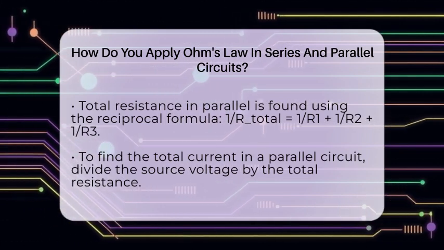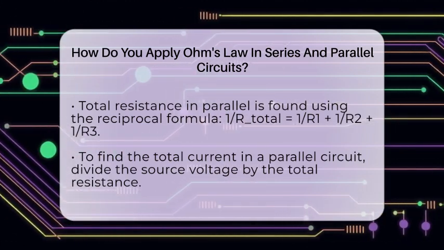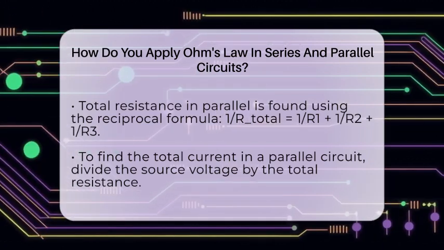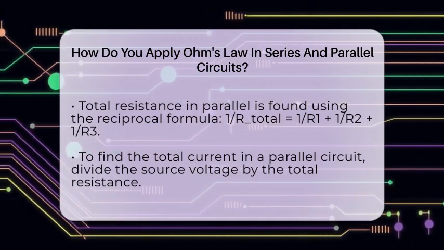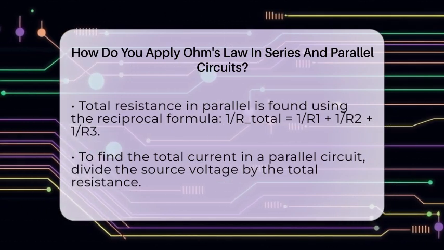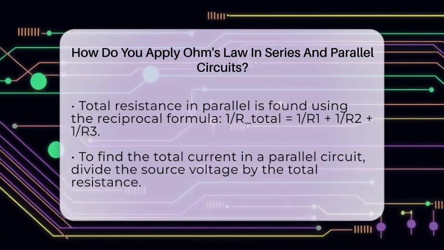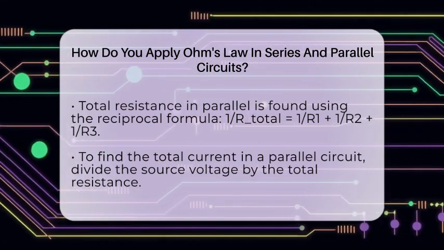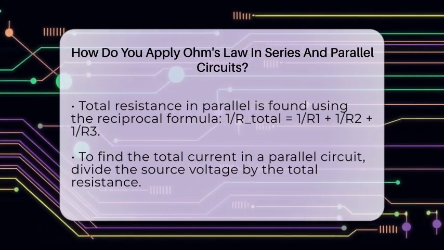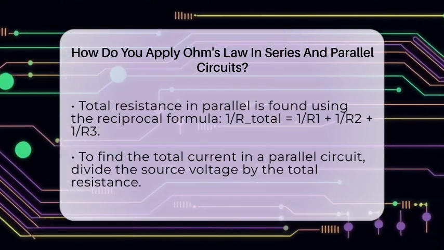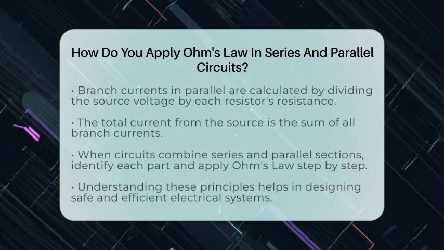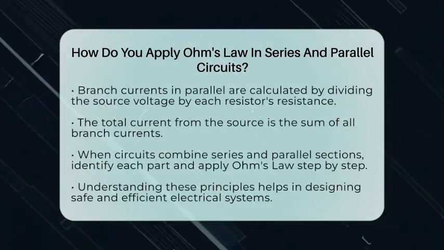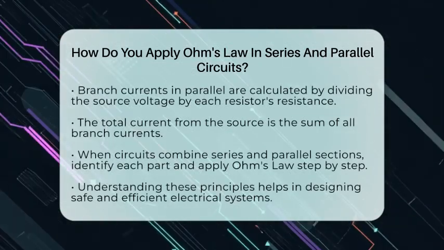Once you have the total resistance, you can find the total current by dividing the source voltage by this total resistance. To find the current through each resistor, you divide the voltage by the resistance of that resistor. For the 10 ohm resistor, the current is 12 volts divided by 10 ohms, which equals 1.2 amperes. The currents through the other resistors are calculated similarly. The total current supplied by the source is the sum of all these branch currents.